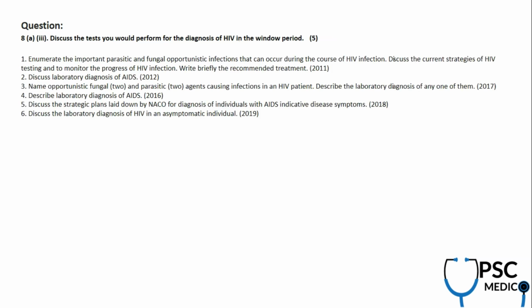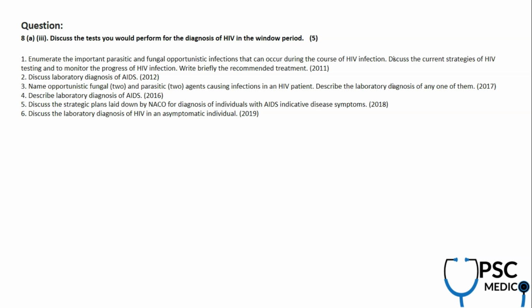Now, discuss the tests you would perform for the diagnosis of HIV in the window period. So, lab diagnosis of HIV mainly in the window period. You have to define what the window period is and what antigen test or antibody test you do. We won't be doing any antibody test here, because it takes time for antibodies to form and become detectable. So that is the window period.